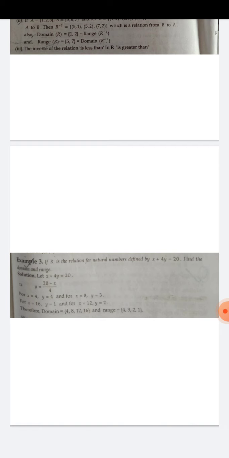So here it is very important numerical. Example 3. In these type of questions can be asked in your external exam, and internal also I will definitely give this in assignment also. If one equation is given and you are asked to find domain and range, so put the value of x and find y, and x will be domain, y will be range. So just practice these kinds of numericals.